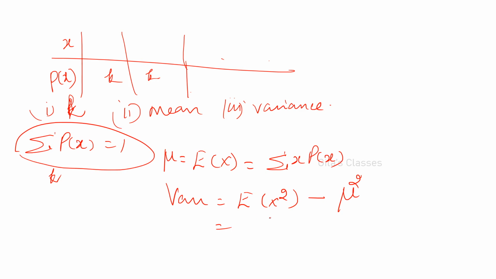What is this E of X squared? Sigma X squared into P of X. Whatever is there in E of, that you have to write, minus mu squared. This is the formula for variance, and this is for discrete.